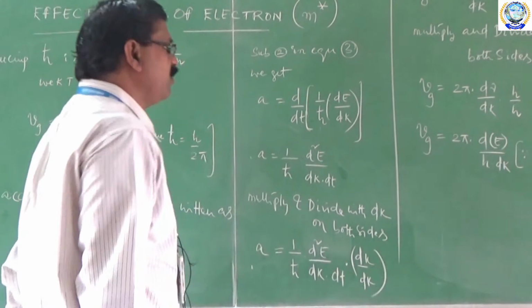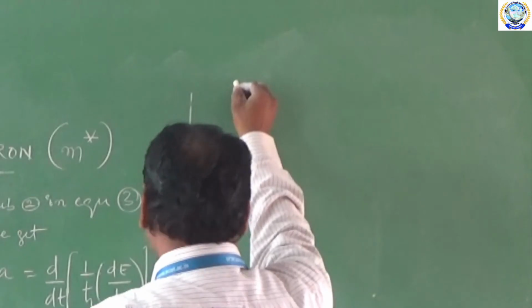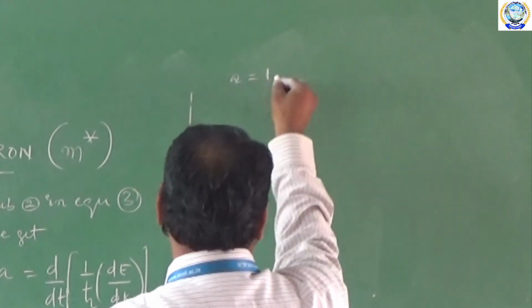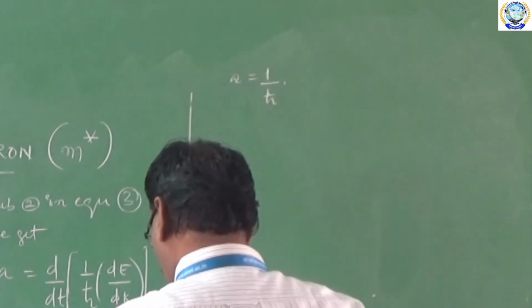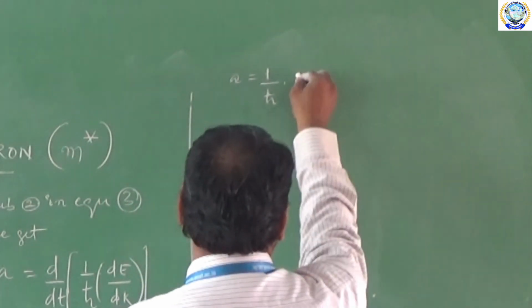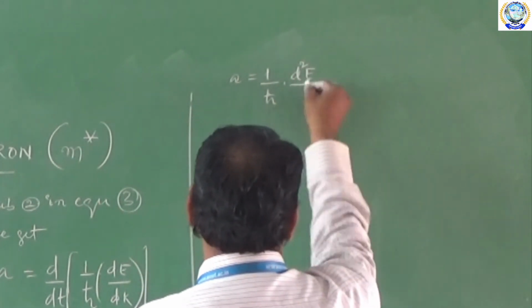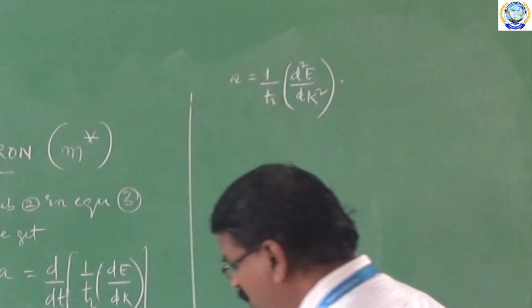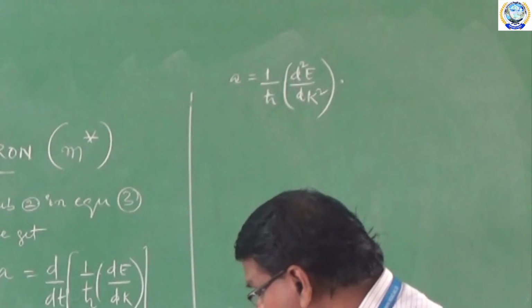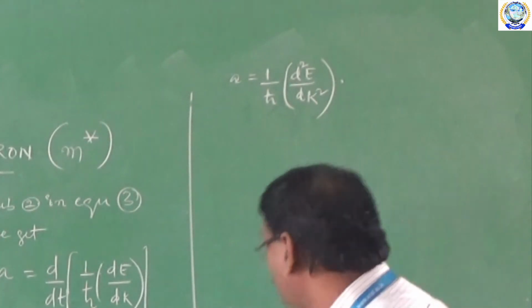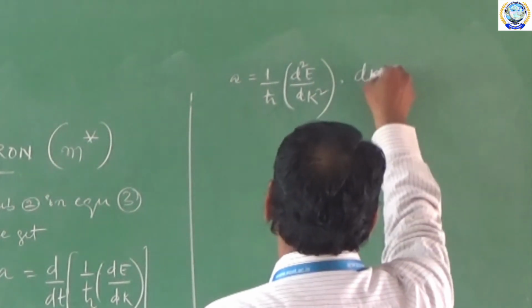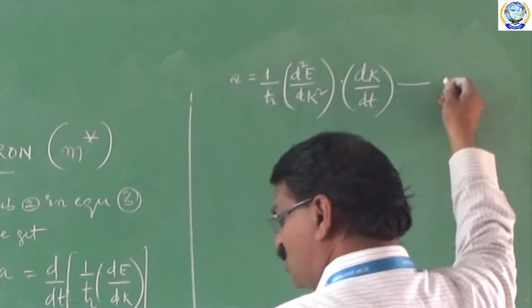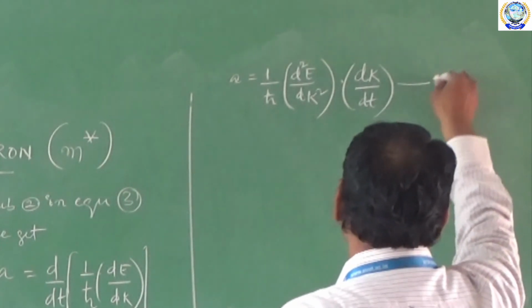After simplifying this, we get A is equal to 1 by h cross into d square E by dk square into dk by dt. This I am going to call equation 4.